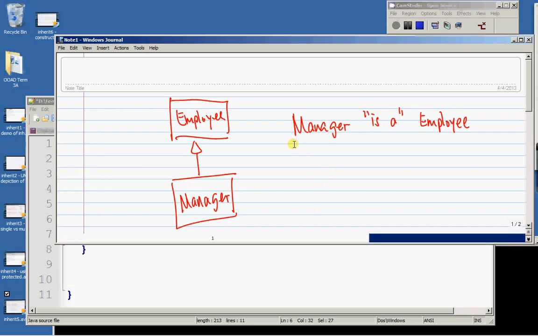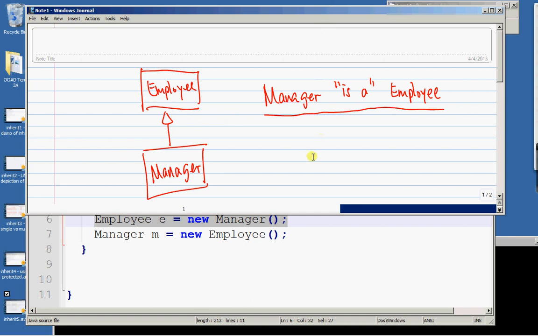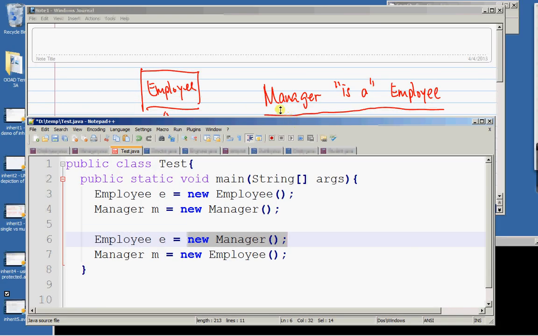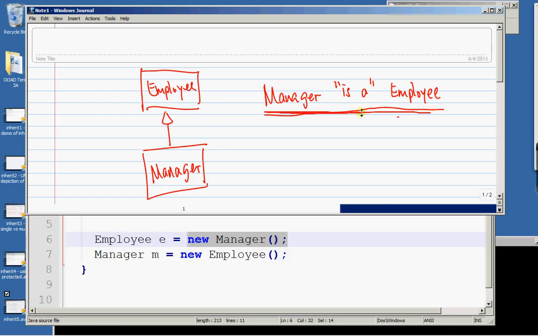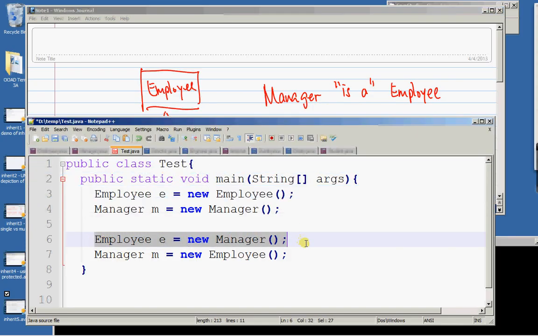A Manager is an Employee, and E is allowed to store the address of an Employee. And what is created? An instance of Manager, which is an Employee. So this statement is valid and it will compile.